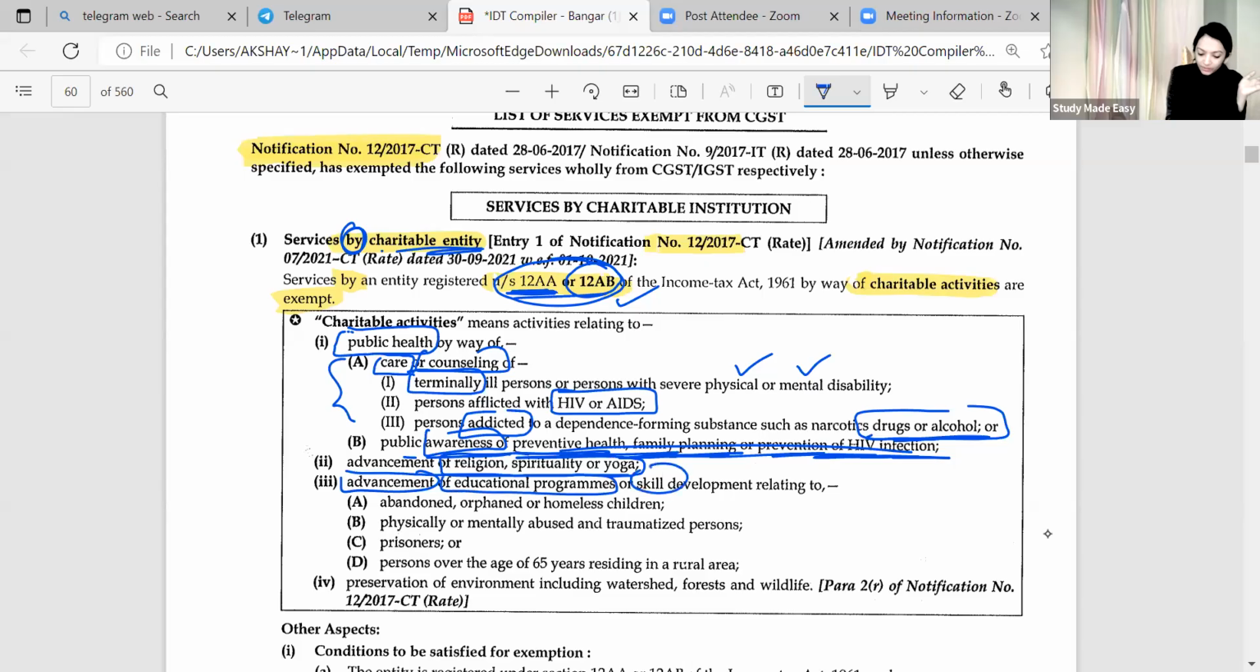Again, advancement of education or skill development programs, but only for this specified kind of person. And again they have covered preservation of environment. So my focus area.